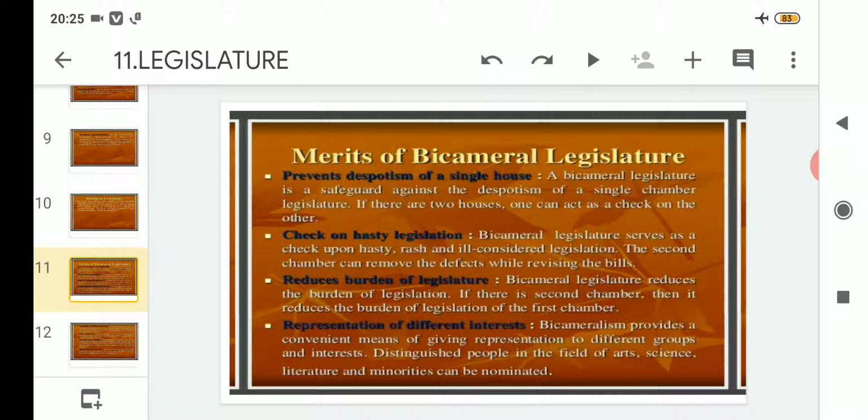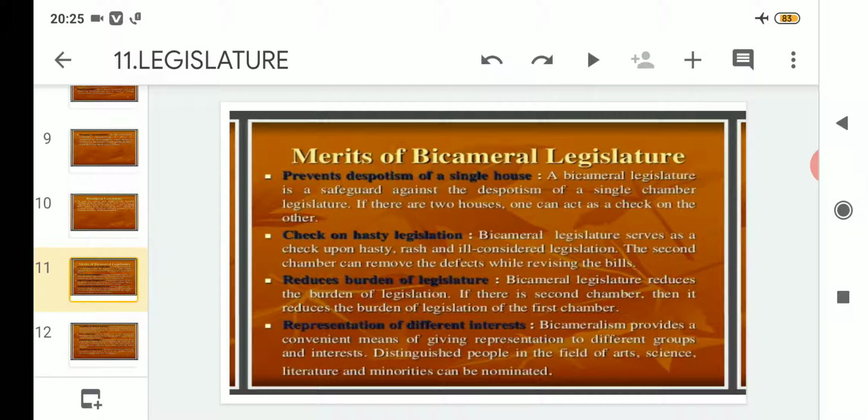So if we compare unicameral and bicameral legislature, in unicameral the workload is huge, because there is only a single house and they have to do the work by themselves. But in bicameral legislature, as there are two houses, the workload and responsibility are divided between the two houses. So what does that result in? It reduces the burden of the legislature.